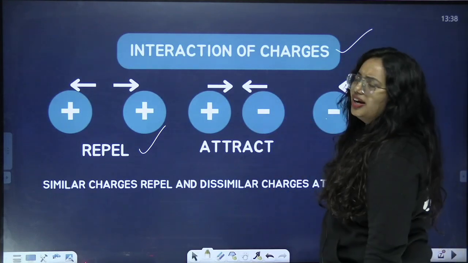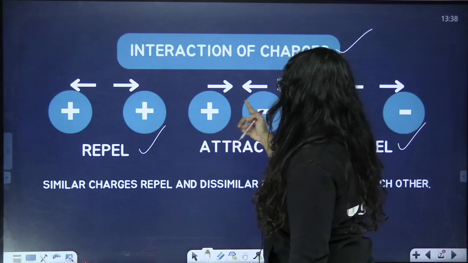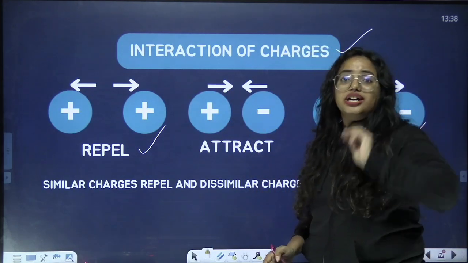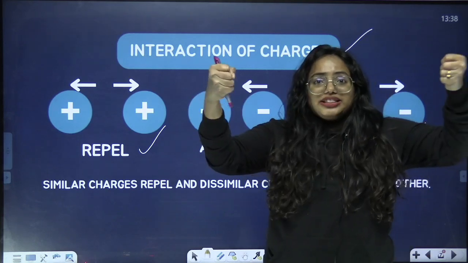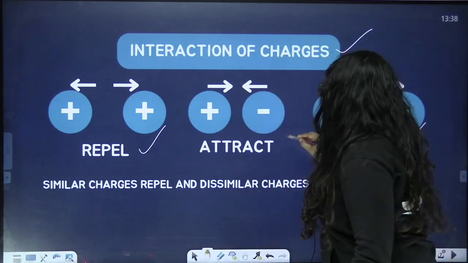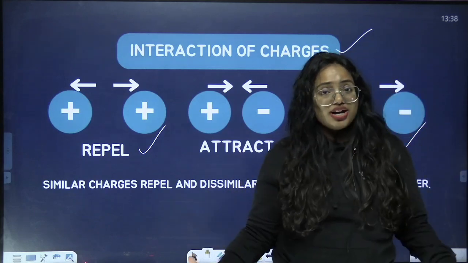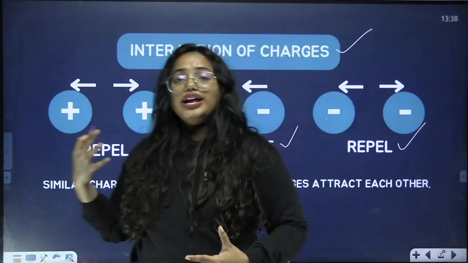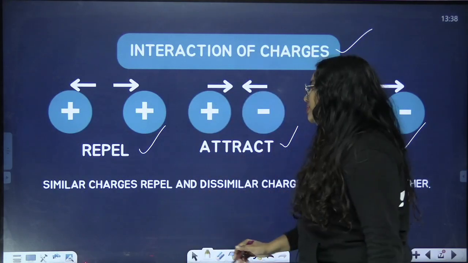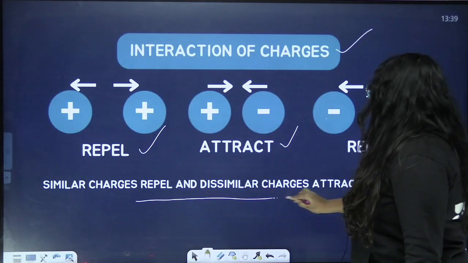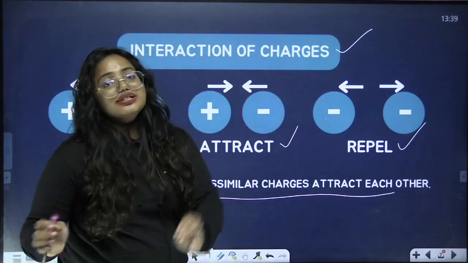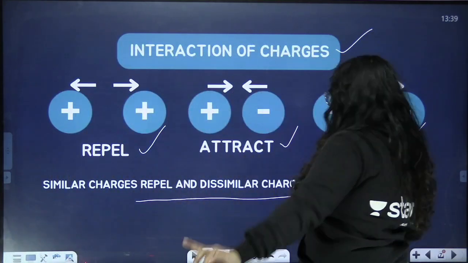And what about this one? This is a positive charge and this is a negative charge. So we have considered two different charges here. If I try to make them close, they attract each other, right? So if you take dissimilar charges, what happens? They attract. You have to be very clear with this point. Similar charges repel and dissimilar charges attract each other. This is the main point that you need to understand from here.